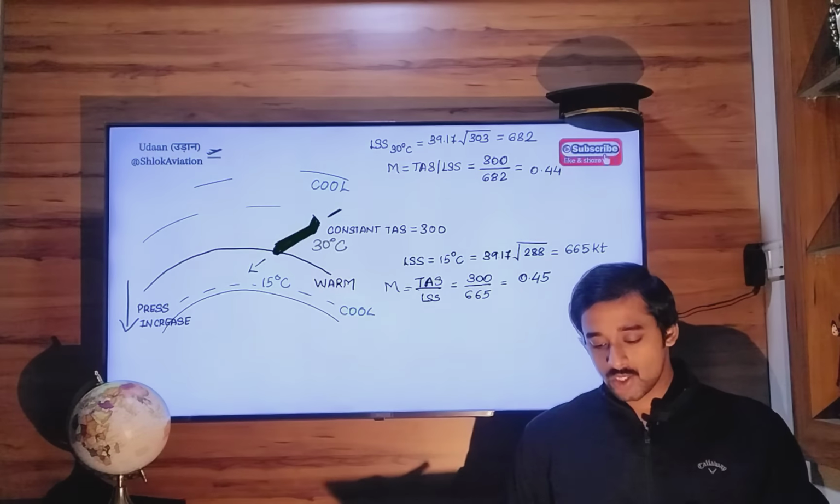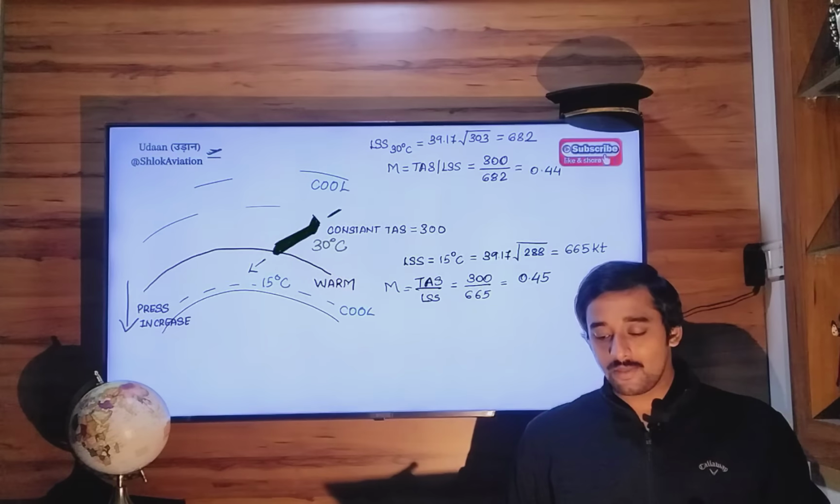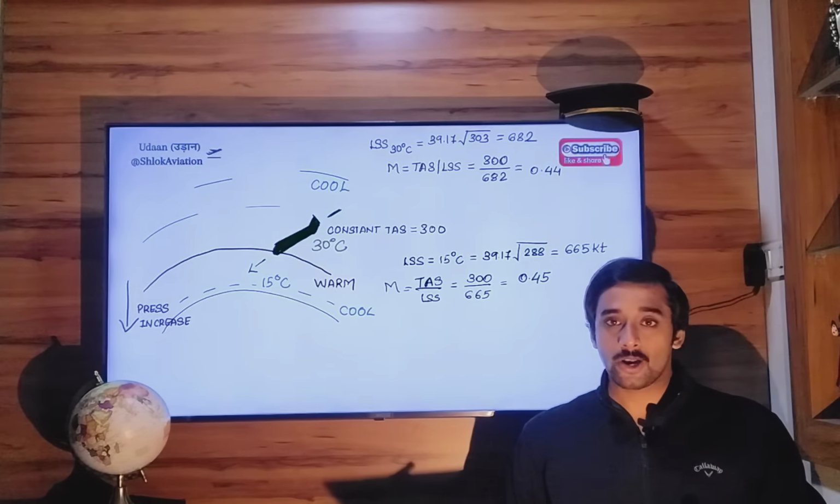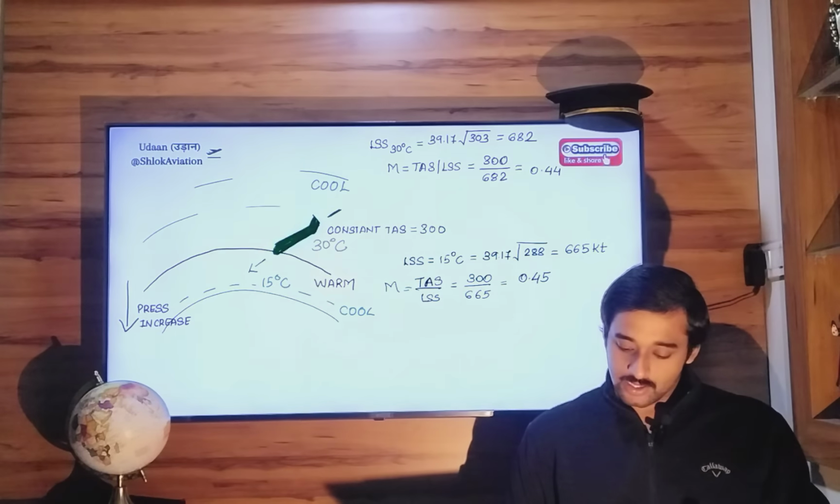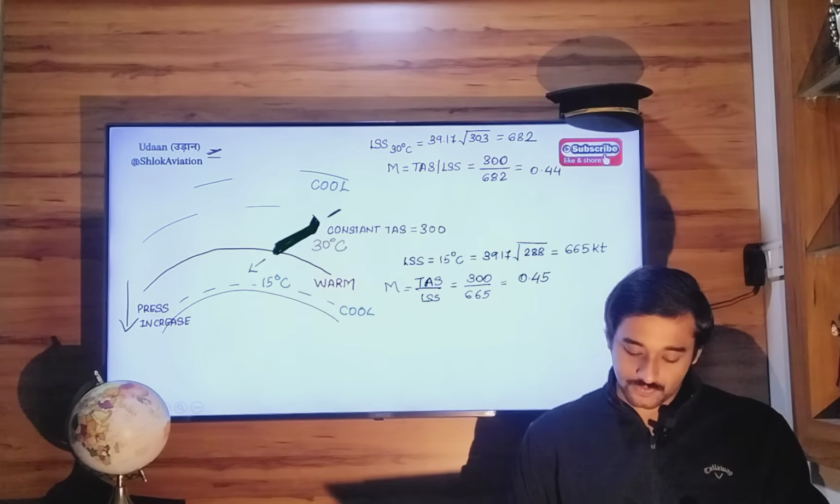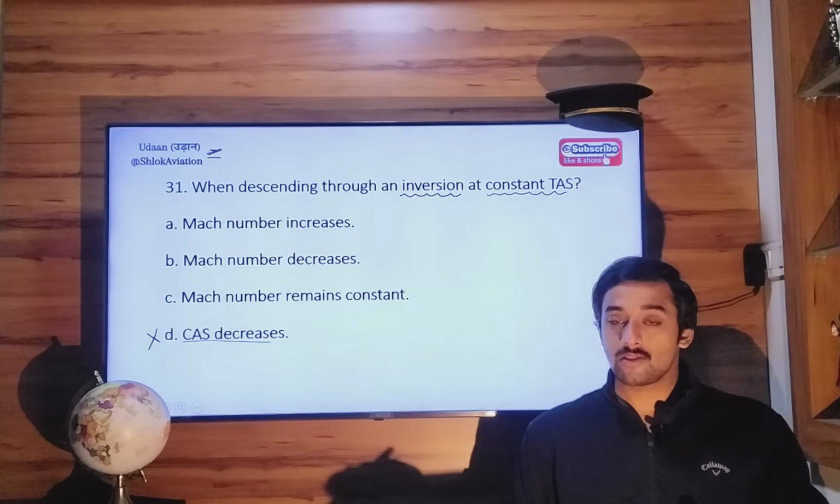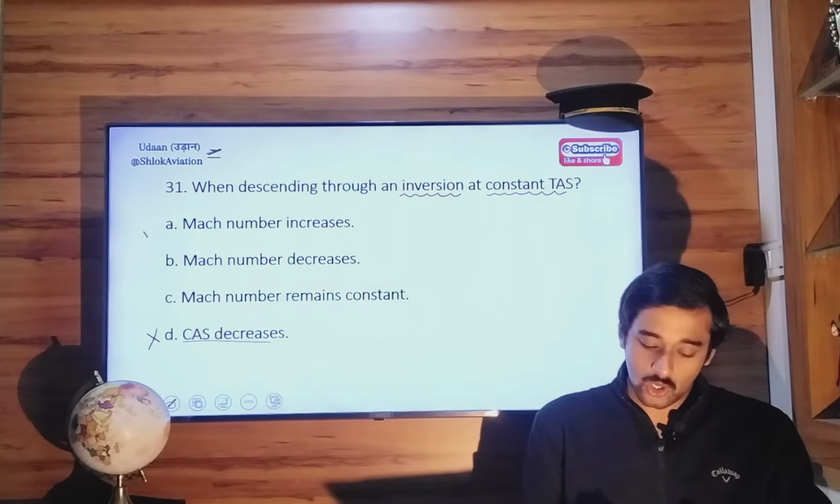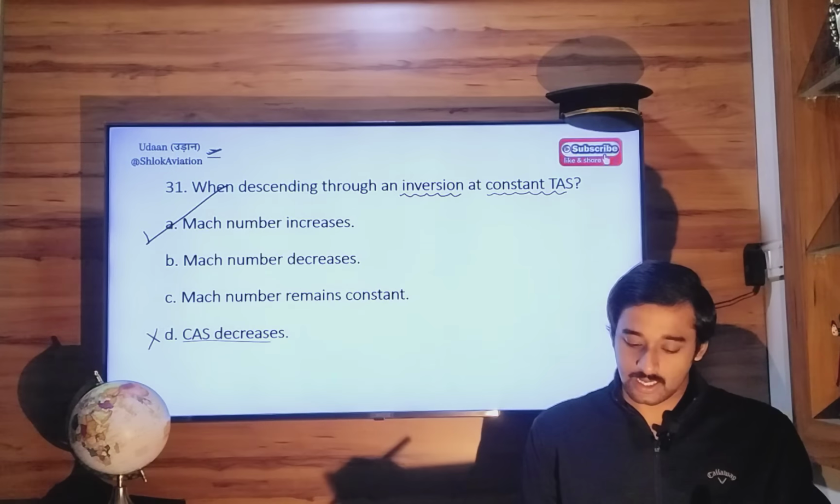0.45. So what has happened here? Mach number has increased from 0.44 to a new value of 0.45. Right? So that means when you descend through an inversion layer at constant true airspeed, Mach number increases. Option A. Mach number increases.